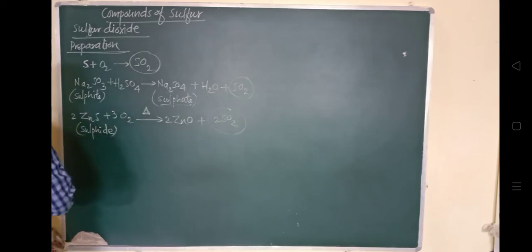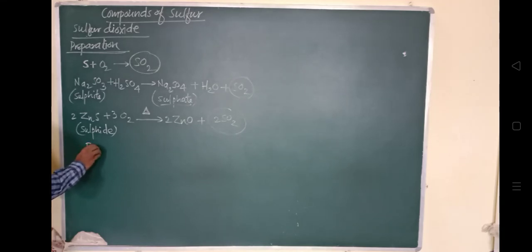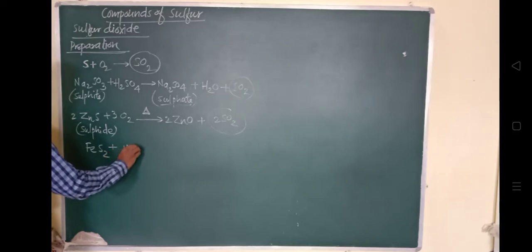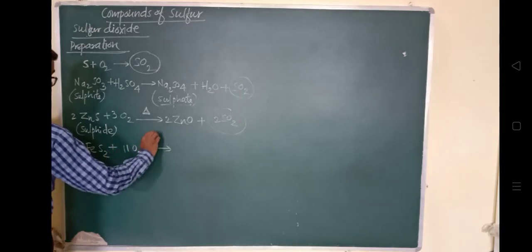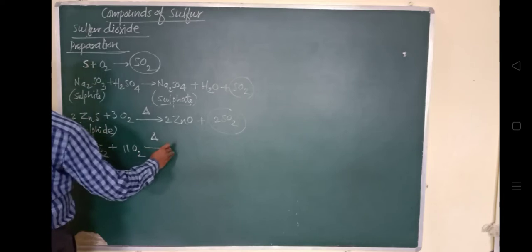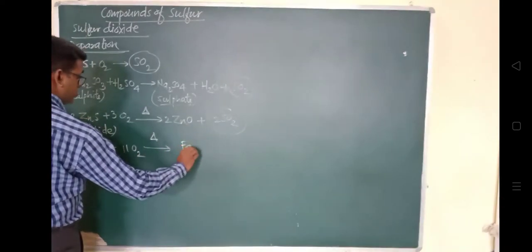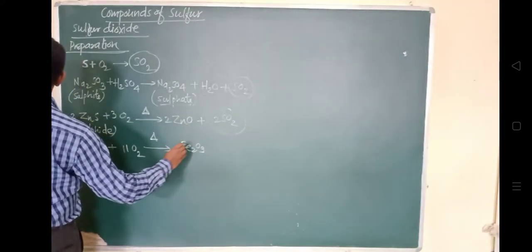Another way is FeS2, another sulfide, the sulfide of iron. When FeS2 is roasted in the presence of oxygen, it gives rise to Fe2O3 plus 8 SO2.